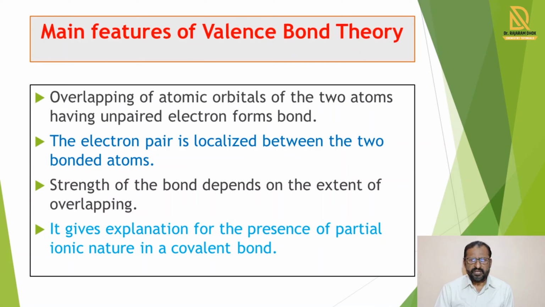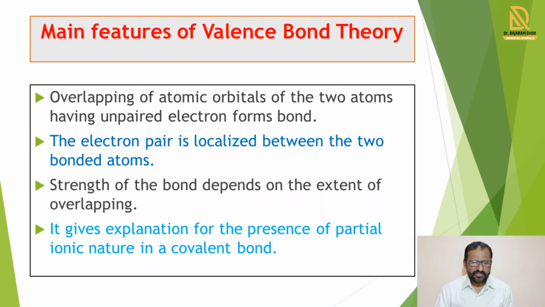Means the unpaired electron of one atom and the unpaired electron of the second atom can overlap with each other and there is formation of a bond. Actually the orbitals overlap with each other; the first orbital contains one unpaired electron, the second orbital contains one unpaired electron, and those unpaired electron containing atomic orbitals overlap and form a bond. The electron pair is localized between the two bonded atoms.